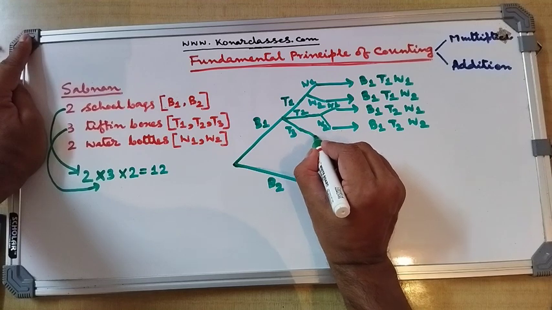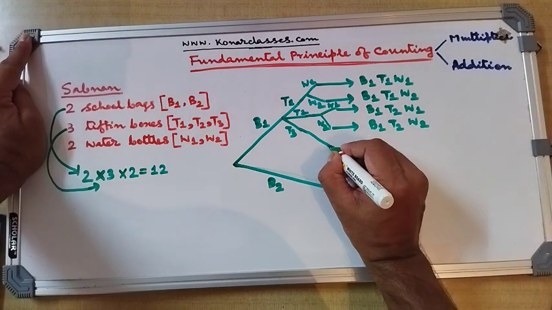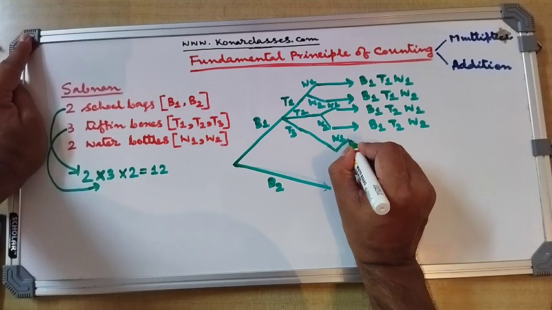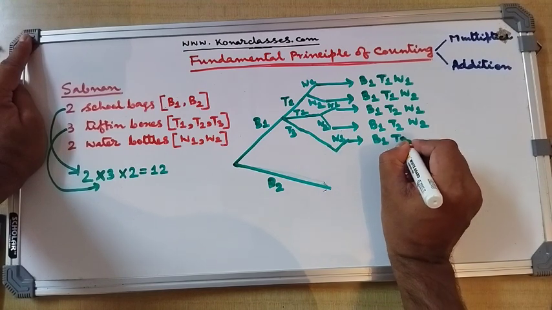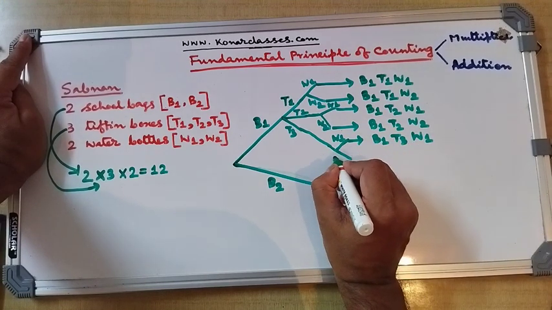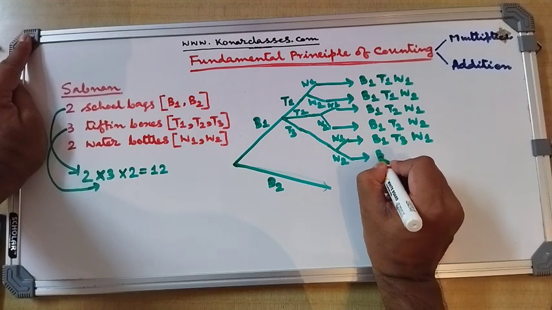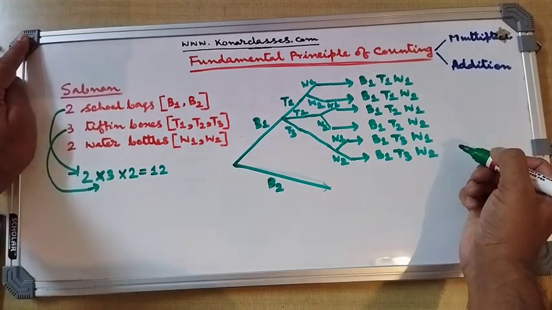Now in a similar manner, after choosing the bag B1 and the tiffin box T3, if she chooses W1, then the pattern is B1 T3 W1, or if she chooses W2, then the pattern is B1 T3 W2.